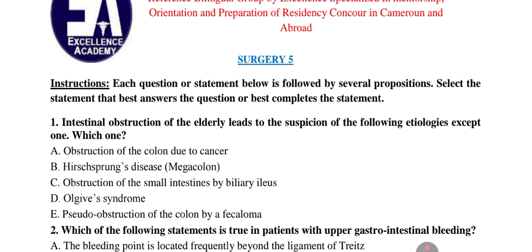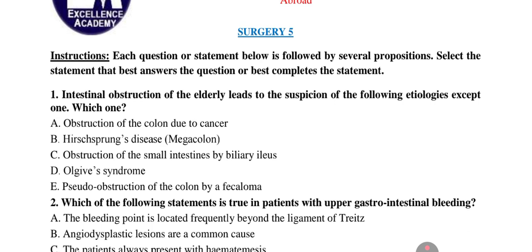So the best answer here is B. We need to know that intestinal obstruction in elderly patients is usually caused by acquired conditions, whereas Hirschsprung's disease is a congenital disorder due to the absence of ganglion cells in the mesenteric plexus. This condition typically manifests in infancy and is rarely diagnosed in elderly individuals. As for option A, colonic obstruction due to cancer, it is common in older adults due to the high prevalence of colorectal cancer.